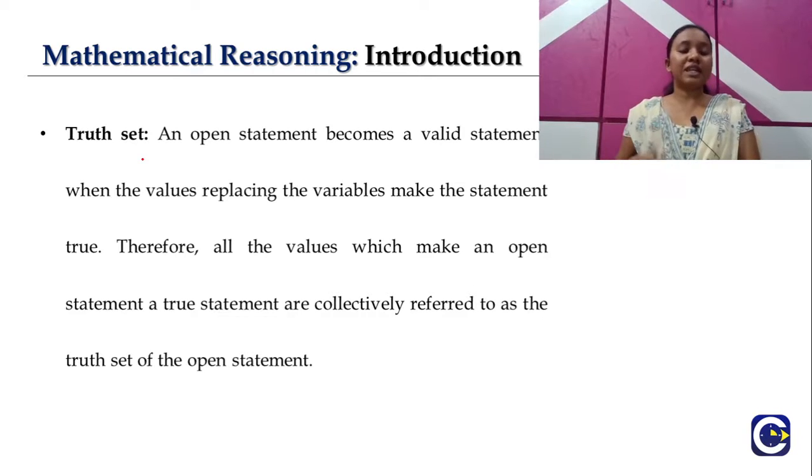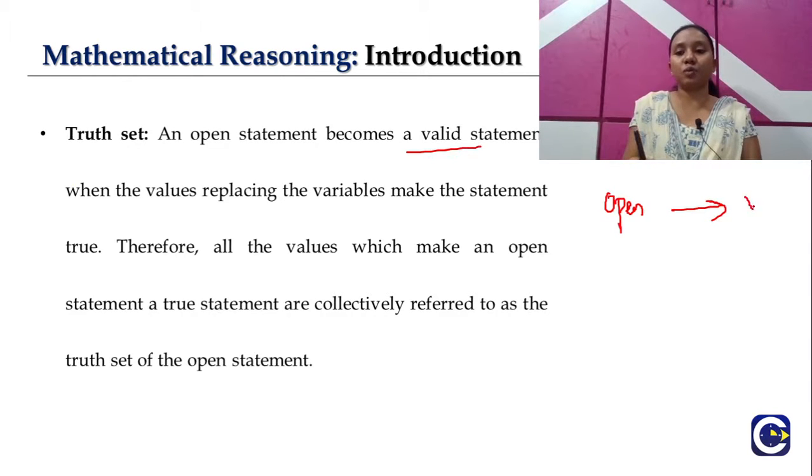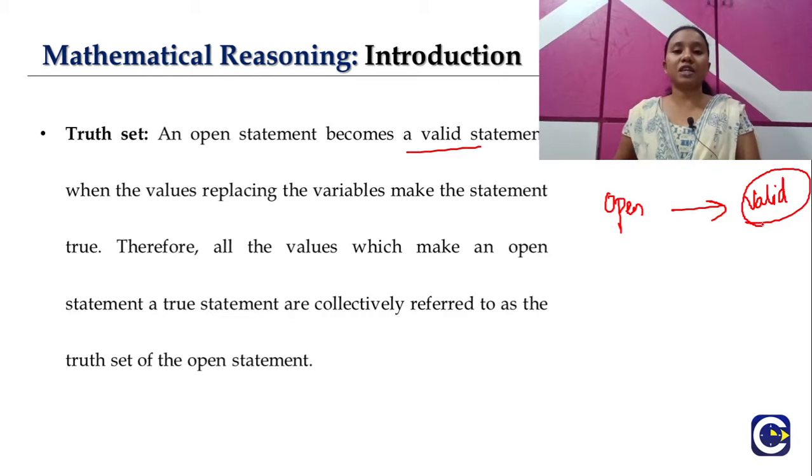We call a statement an open statement if it has one or more variables. So when an open statement becomes a valid statement, when the given statement is true.